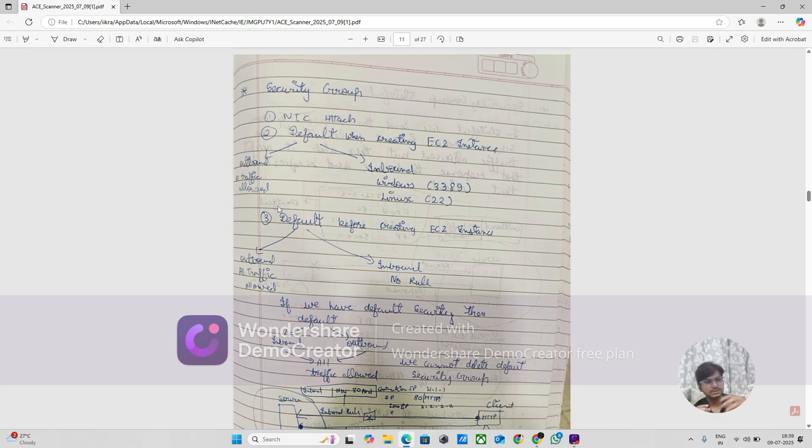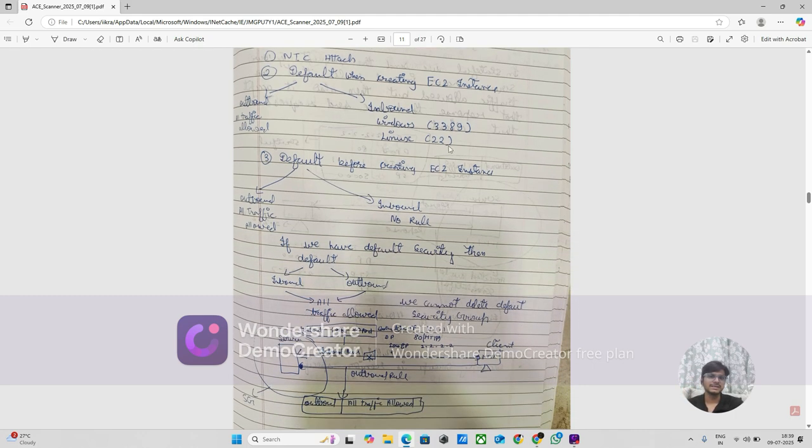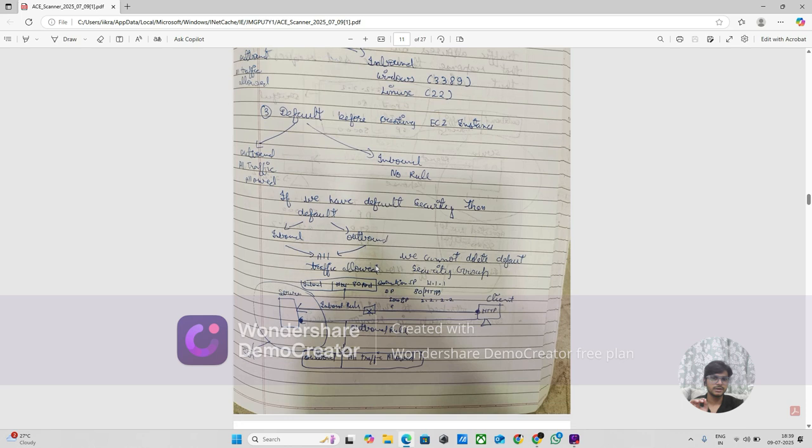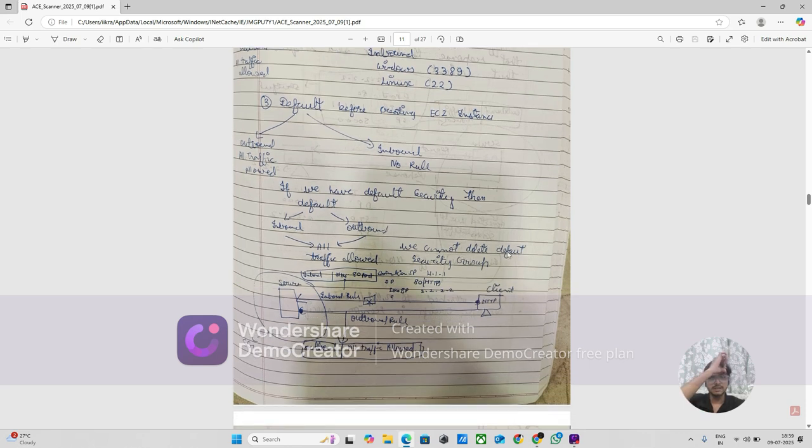So only HTTP will go, and you can go through HTTP or HTTPS like that. And inbound is like how Windows and Linux will access this EC2 instance. So 3389 and 22. By default, before creating an EC2 instance, outbound all traffic is allowed, and inbound has no rule. If you have a default security group, then by default inbound and outbound all traffic is allowed. And we cannot delete the default security group.